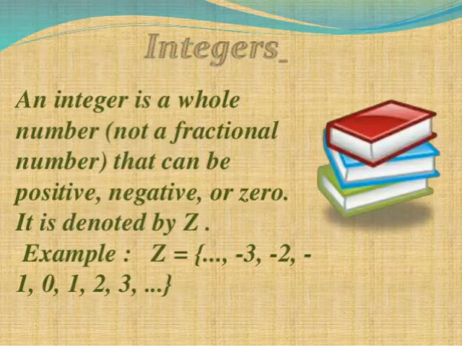Fourth topic, integers. An integer is a whole number (not a fractional number) that can be positive, negative or zero. It is denoted by capital Z. For example, Z is equal to {-3, -2, -1, 0, 1, 2, 3, etc.}.